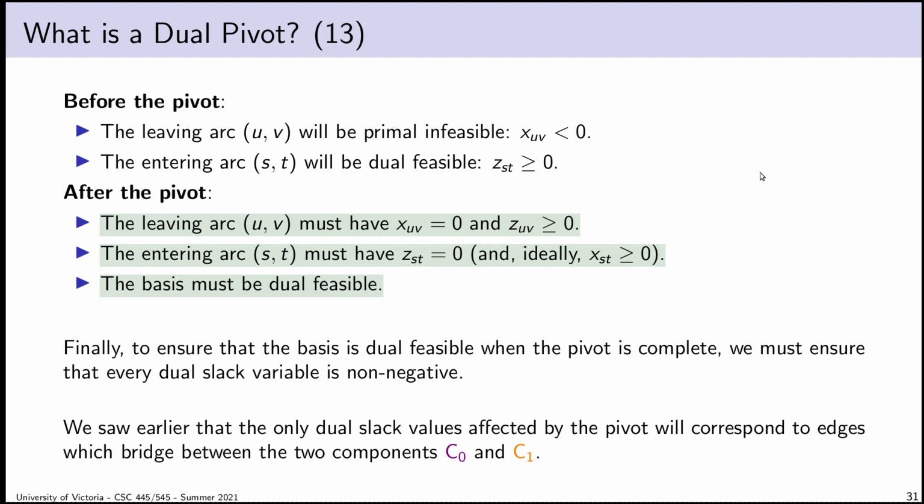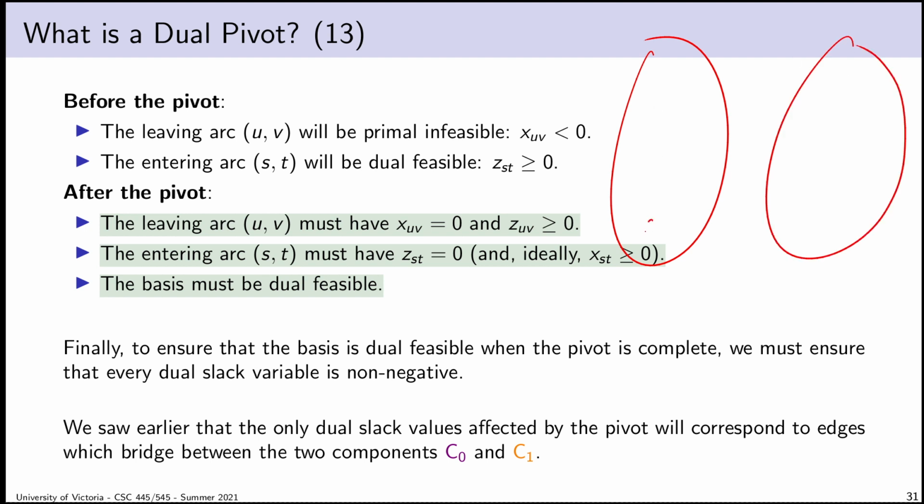Now, when we're done, I have to make sure that my basis is still dual feasible. I've found a way of ensuring that my entering arc is primal feasible, but I also have to make sure that my leaving arc and every other arc bridging the two components is still dual feasible. Moreover, every arc has to be dual feasible. Here's the diagram again. The only arcs whose dual feasibility could be in jeopardy are the ones bridging the gap, because every arc inside of a particular component will have no change to its dual slack value, by the derivation we came up with earlier.